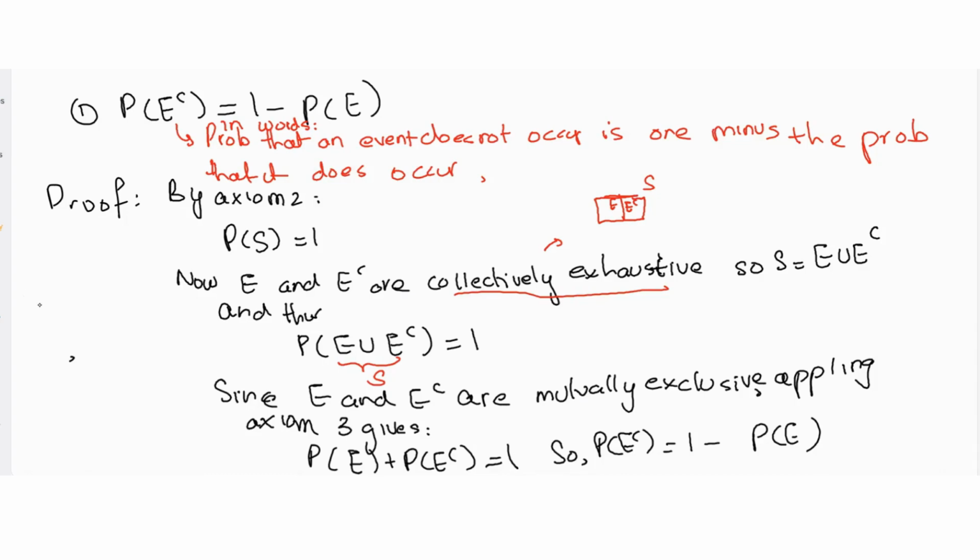Now the next proposition is that the probability of the null set is 0. This is very simple to prove. The null set and S are complements of each other.